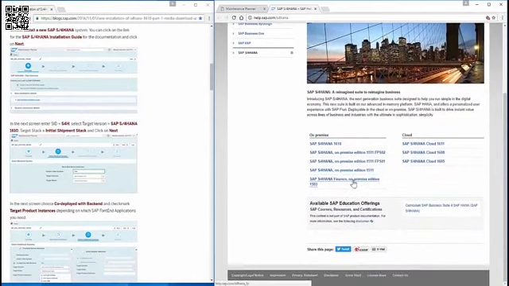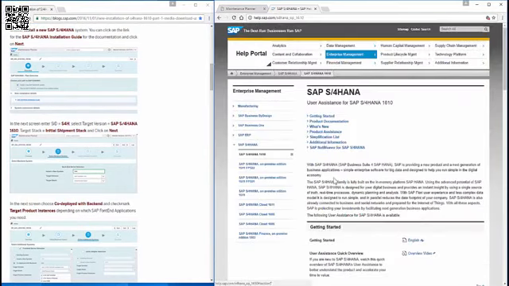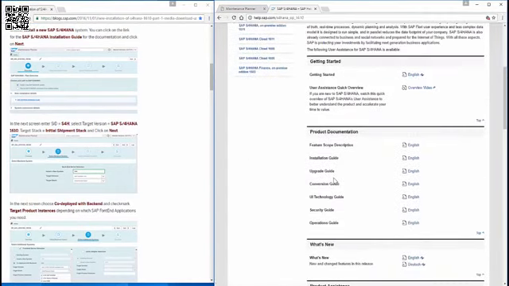This takes you to the page where we have all the guides for on-prem as well as cloud edition. Click on the link for 1610. Now here we have the installation guide. You can click on the link here. This gives you a PDF file.